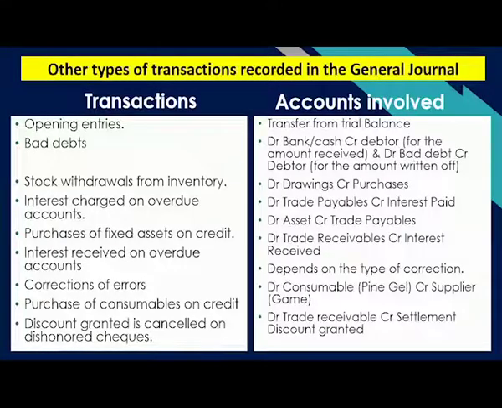These are some of the types of transactions that can be recorded in the general journal because they don't fit anywhere else. For example, the correction of errors. When there is an error made, correction needs to be done. The corrections are done in the general journal. Or bad debts. Nobody really wants bad debts, but it does happen that some of the debtors are unable to pay. So they are also recorded in the general journal.